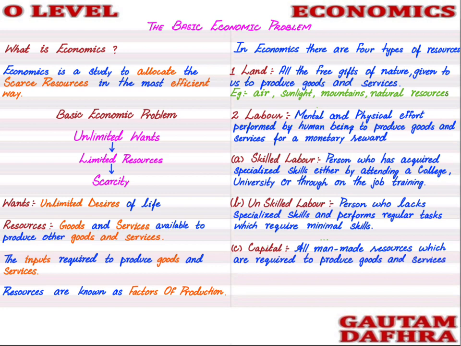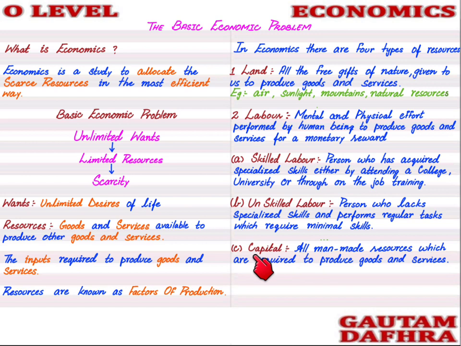Anything which is made by man and used to produce goods and services is capital. So capital can be a machine. The machine is made by man and helps you to produce goods and services, so that is known as capital.